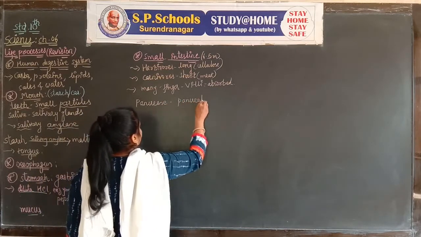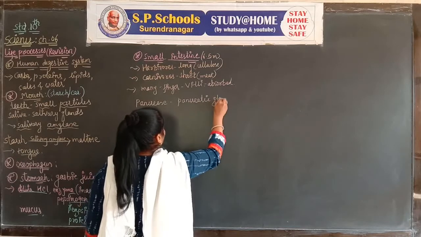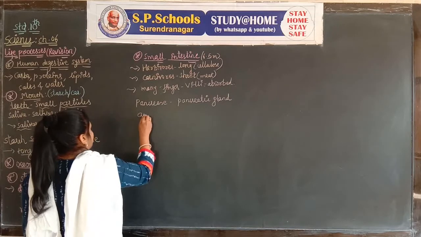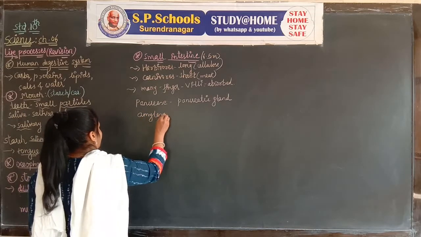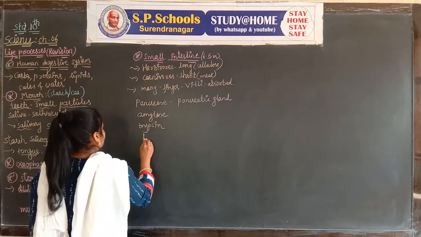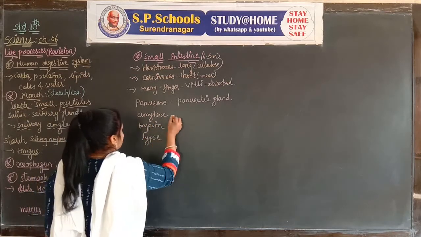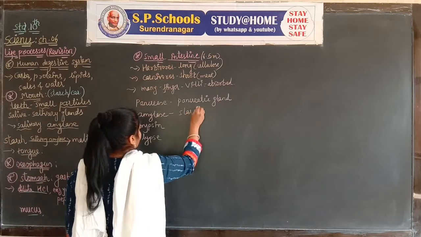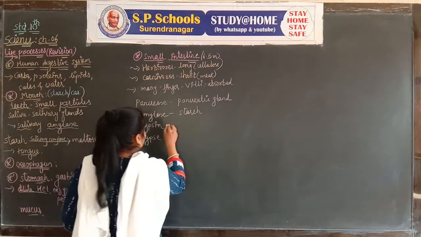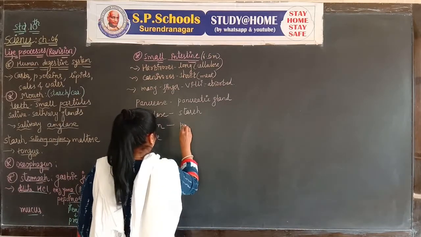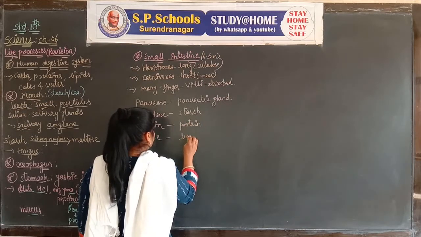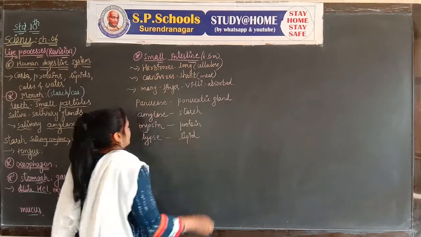The pancreatic gland secretes three types of enzymes. They are called amylase, trypsin, and lipase. Amylase helps in the digestion of starch. Trypsin helps in the digestion of protein, and lipase helps in the digestion of lipid.